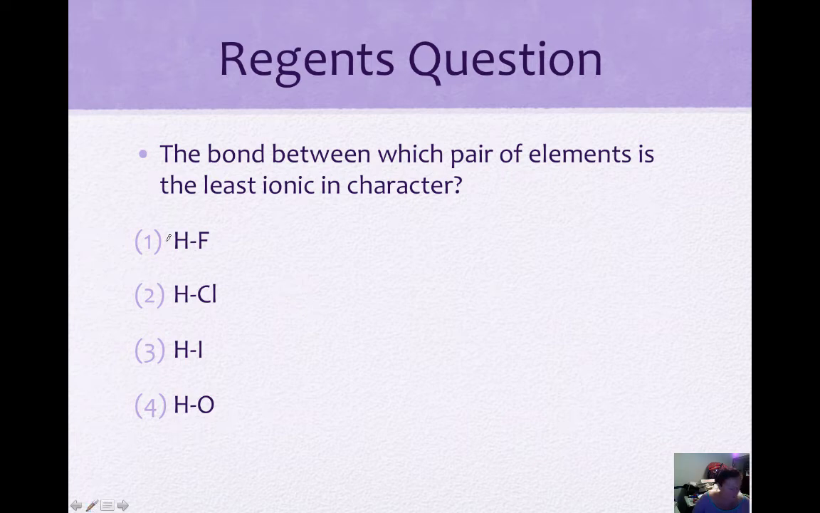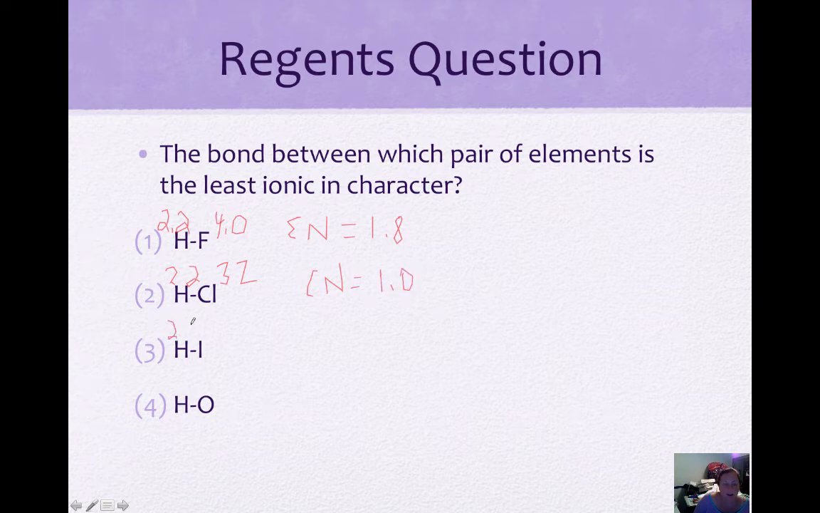Okay, so hydrogen, looking at table S, has an electronegativity of 2.2. So I'm going to fill in 2.2. Fluorine is 4.0. So our electronegativity difference here is 1.8. Hydrogen again is 2.2. Chlorine is 3.2. So our electronegativity difference is 1.0.